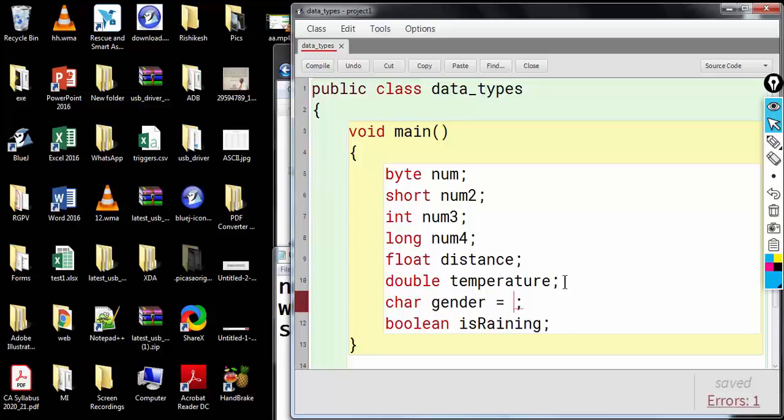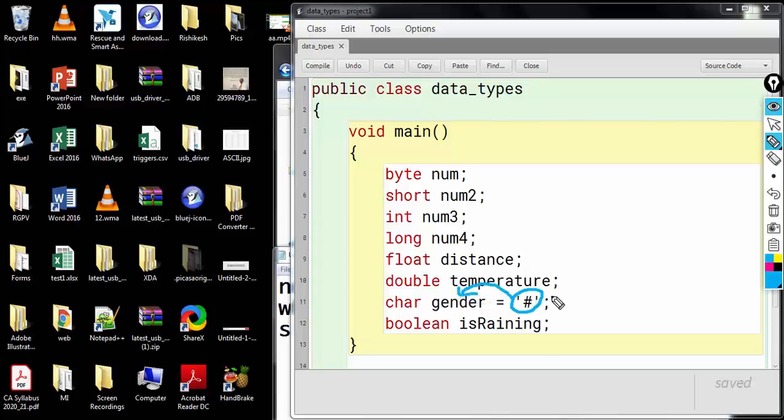Characters enclosed within single quotes. So I can store any symbol here. At the present moment I am storing, let's say, the hash symbol. So you can see I can store a literal or value inside the variable.